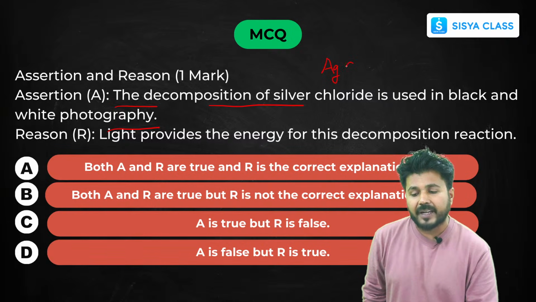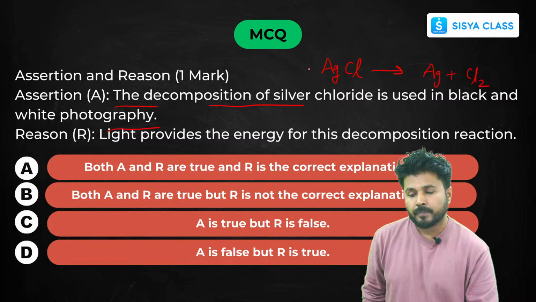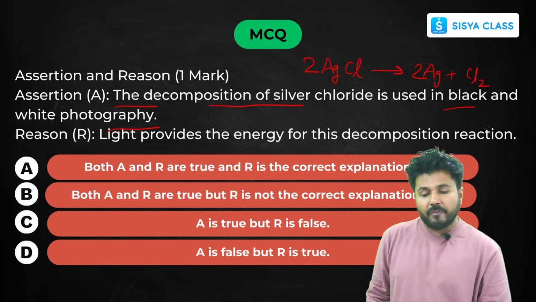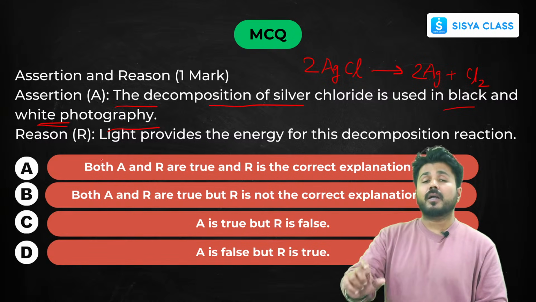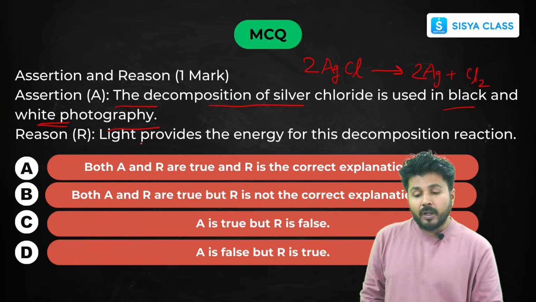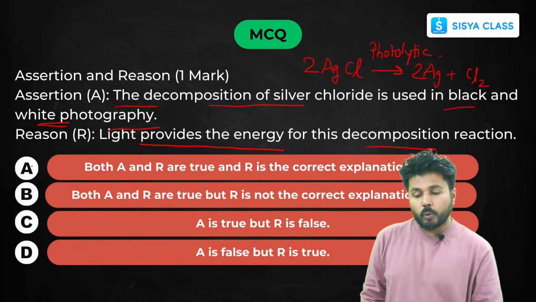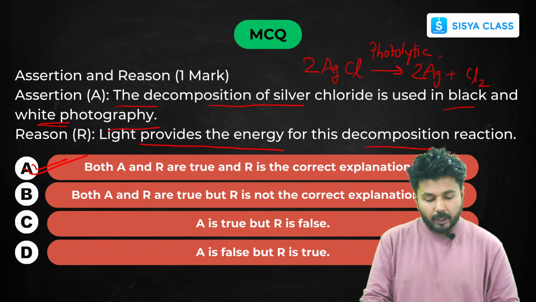Now you have seen that reaction: decomposition of silver chloride gives silver metal and chlorine molecule. It is used in black and white photography, we all know that. Since it is done in the presence of light, light provides the energy for this decomposition. Since it's an example of photolytic decomposition, the reason is also correct. So both A and R are true, and R is the correct explanation of A. The answer will be option A.